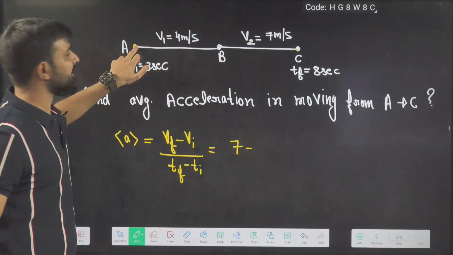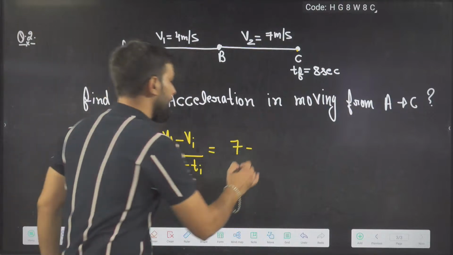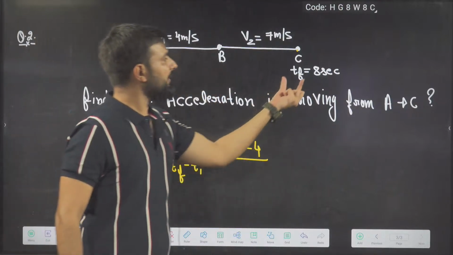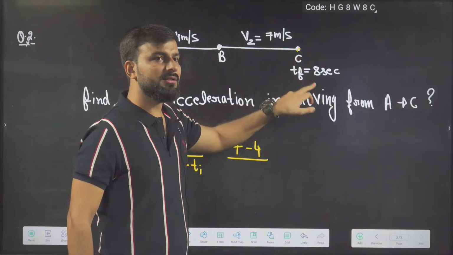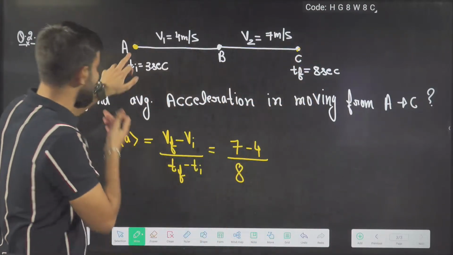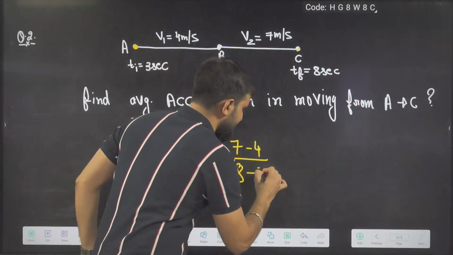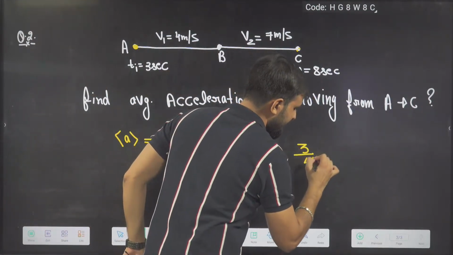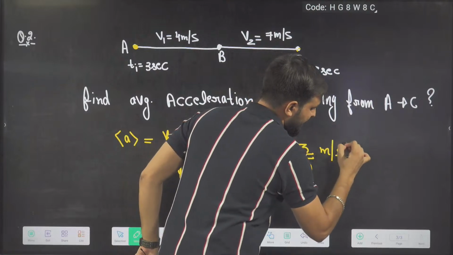What is the initial velocity here? It is 4. What is the final time when it reached here? This is the instantaneous time. That is 8. And what is the initial time? 3. What is the answer I am getting? 7 minus 4 over 8 minus 3, that is 3 by 5 meter per second square.